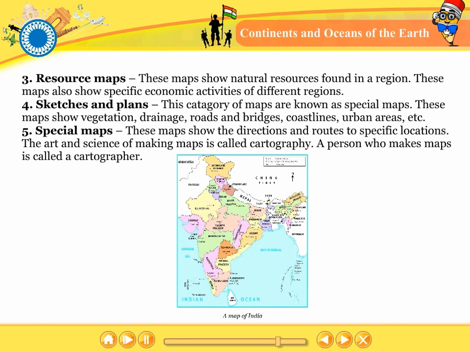Sketches and plans. This category of maps are known as special maps. These maps show vegetation, drainage, roads and bridges, coastlines, urban areas, etc. Special maps. These maps show the directions and routes to specific locations. The art and science of making maps is called cartography. A person who makes maps is called a cartographer.